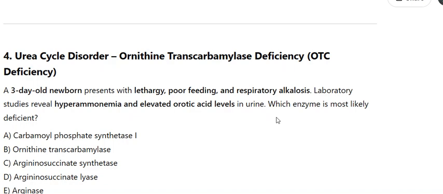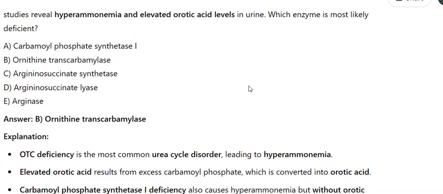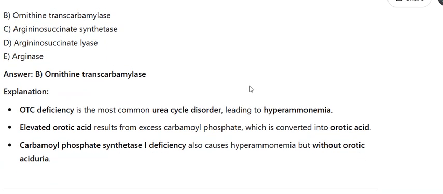Answer B. Ornithine transcarbamylase. Explanation: OTC deficiency is the most common urea cycle disorder, leading to hyperammonemia. Elevated orotic acid results from excess carbamoyl phosphate, which is converted into orotic acid. Carbamoyl phosphate synthetase 1 deficiency also causes hyperammonemia, but without orotic aciduria.